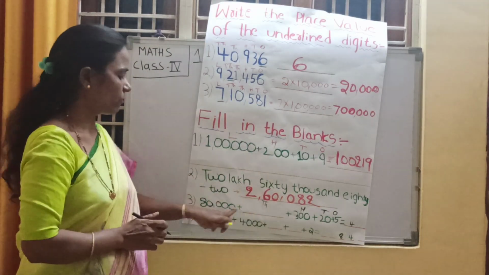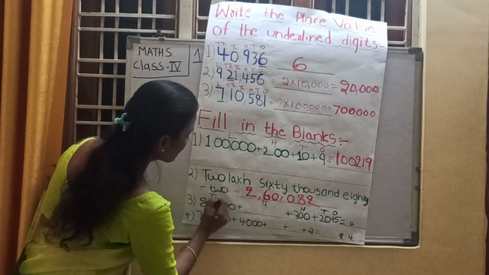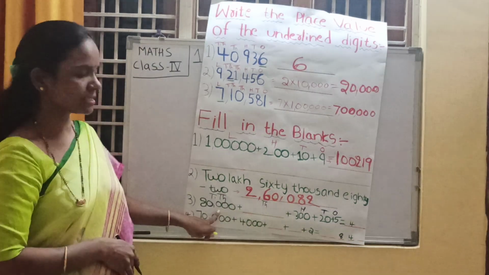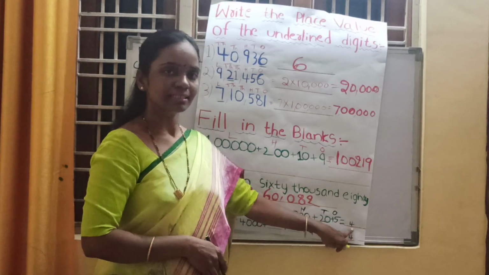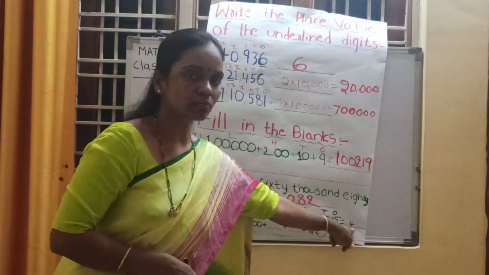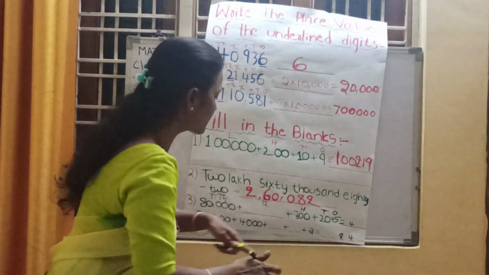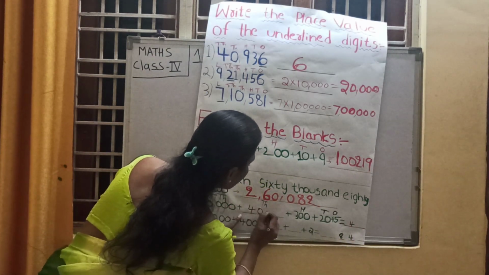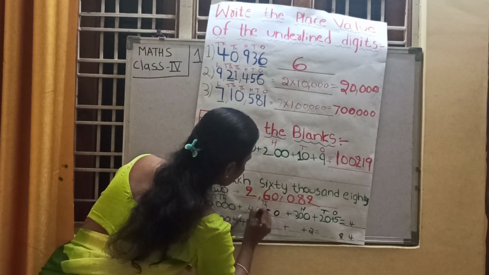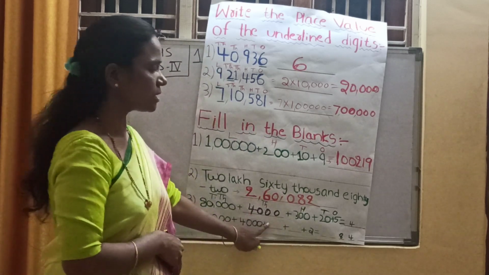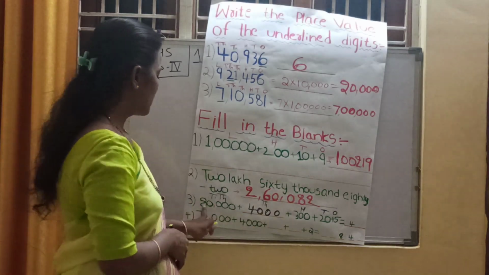We need to fill it now. It is the 10,000s place, right? 80,000. Here the number is given in the thousands place. That number is 4, so it is 4,000.